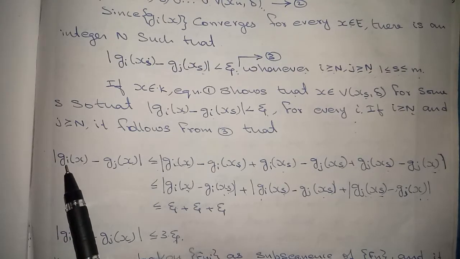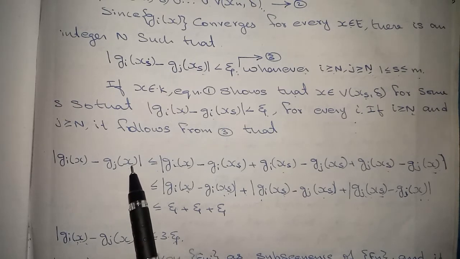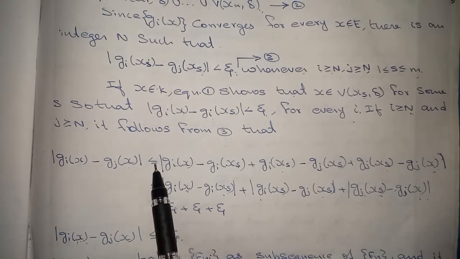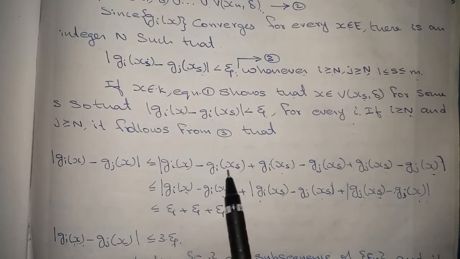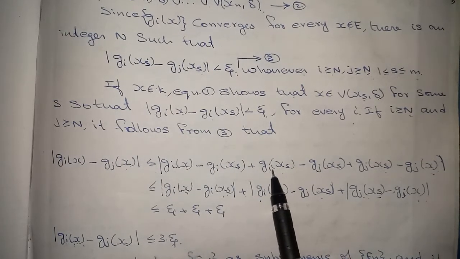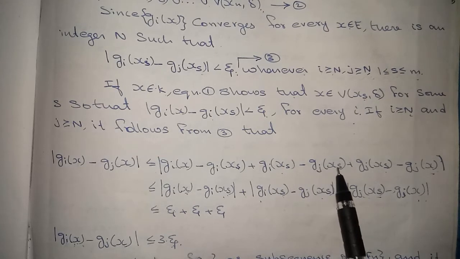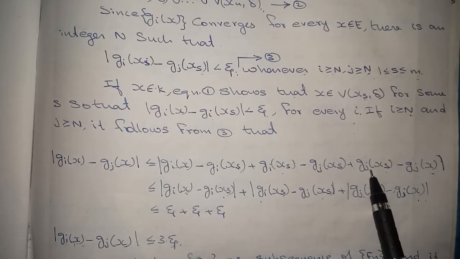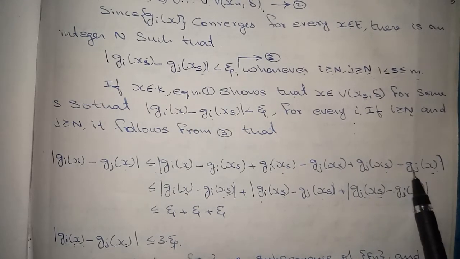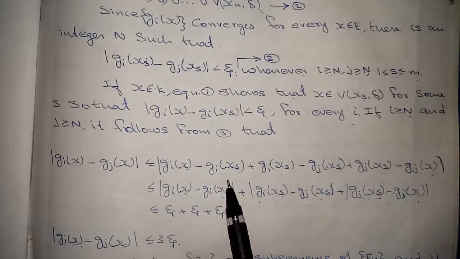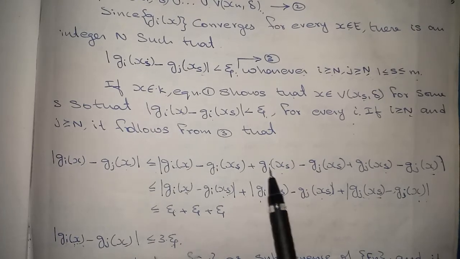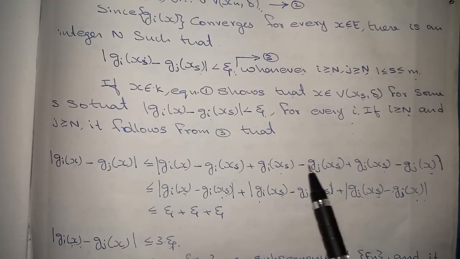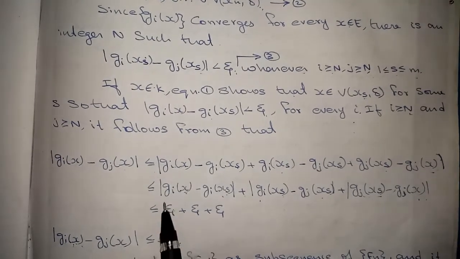Now absolute value of gi(x) minus gj(x) is less than or equal to absolute value of gi(x) minus gi(xs) plus gi(xs) minus gj(xs) plus gj(xs) minus gj(x). That is, we introduced gi(xs), added and subtracted, and also gj(xs), subtracted and added.